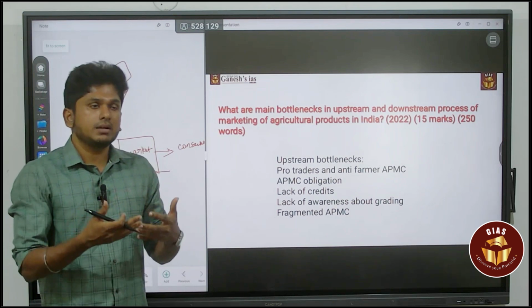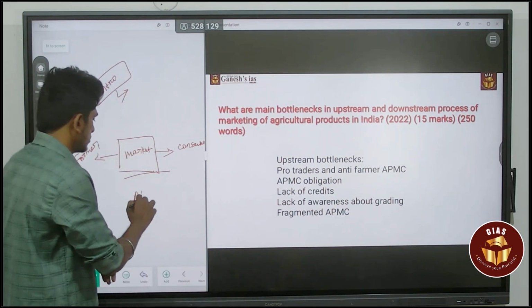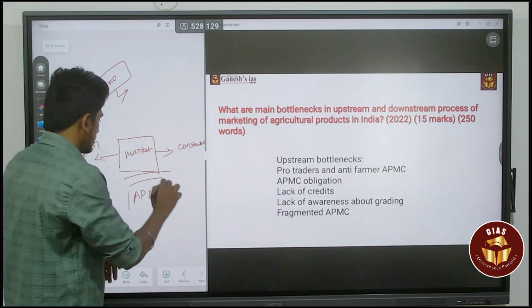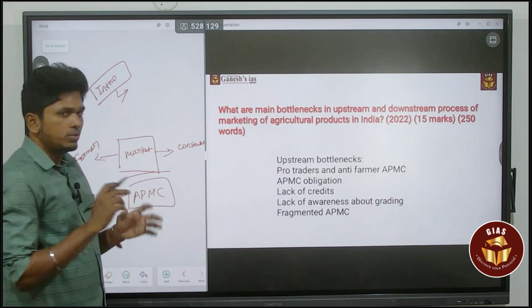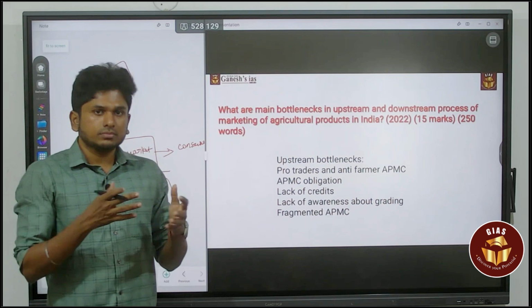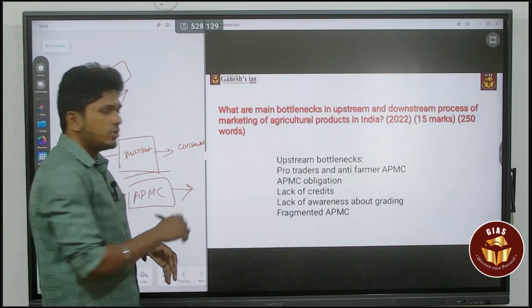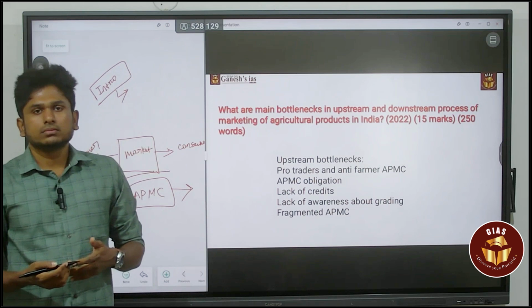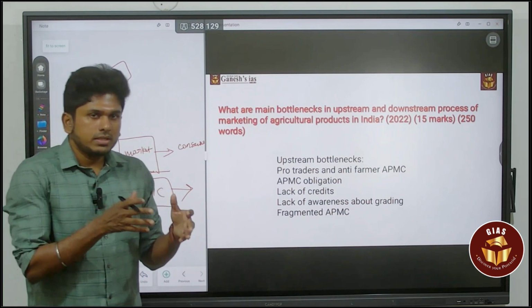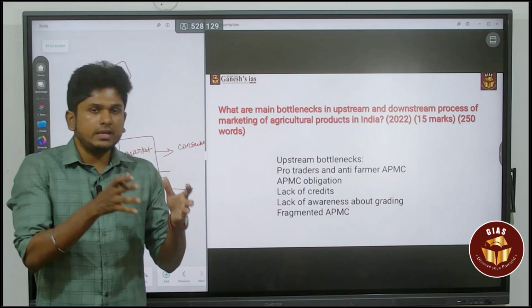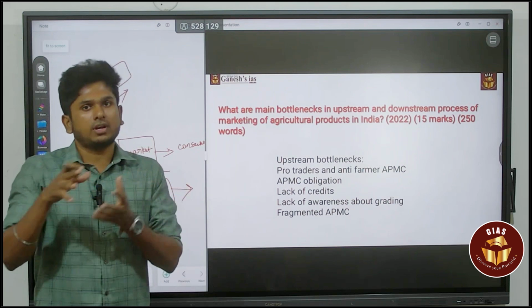Or else there is a thing called APMC. The farmer has to sell their produce to the traders, they will buy it and sell it to the consumer. So this is the modern way of changing the marketing phenomena.